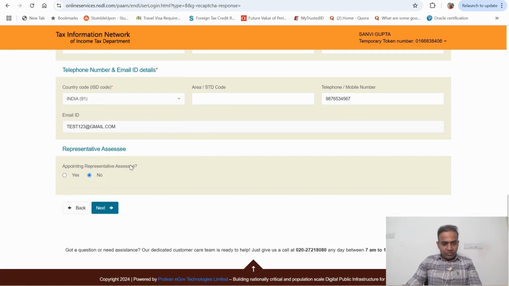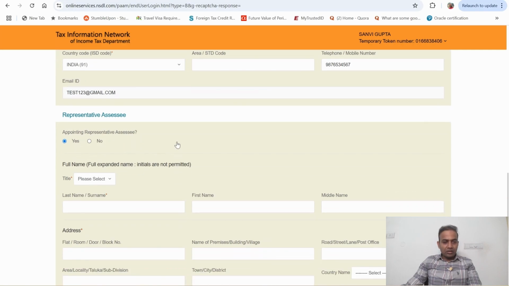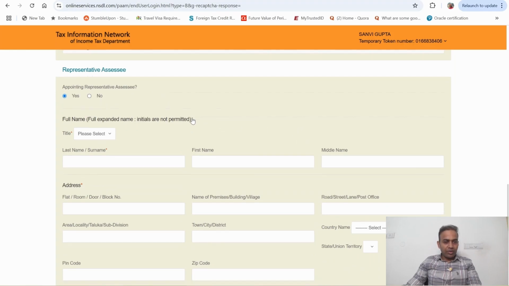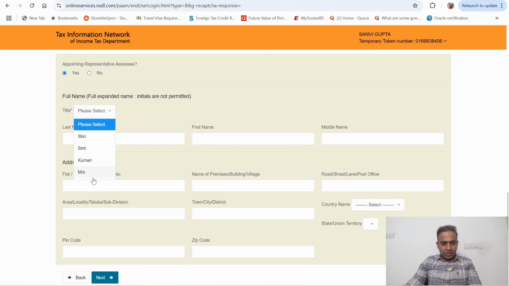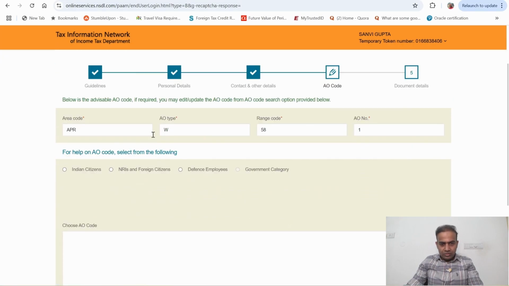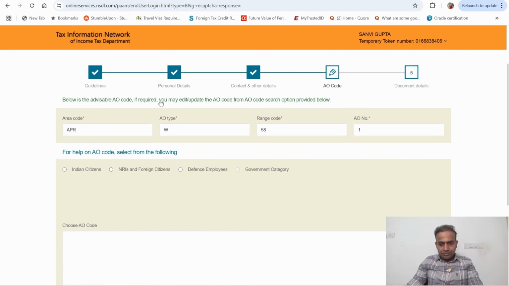Here, this is important. When you're applying for a minor, you need to see this option, appointing representative assessee. You need to select it as yes, because every minor needs to have a representative assessee, and you need to put your details there so that you can apply for PAN for your kid. Here you select your name, just entering the same address, and click on next.